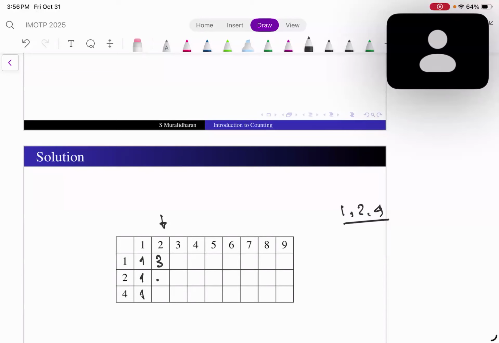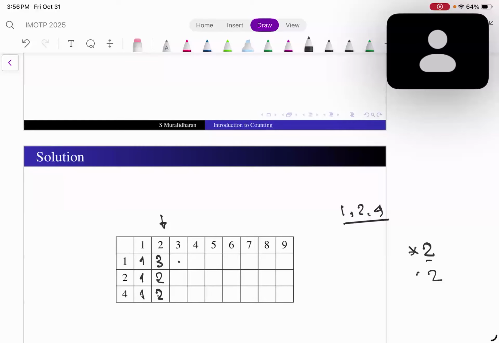How is it 2? No, sir. If the first digit is 4, the last digit is 2, so the first digit cannot be 4. That's why the first digit cannot be 4. So it could be 1 or 2. There are only two numbers here. And this one? Same, 2. Also 2. What about this?